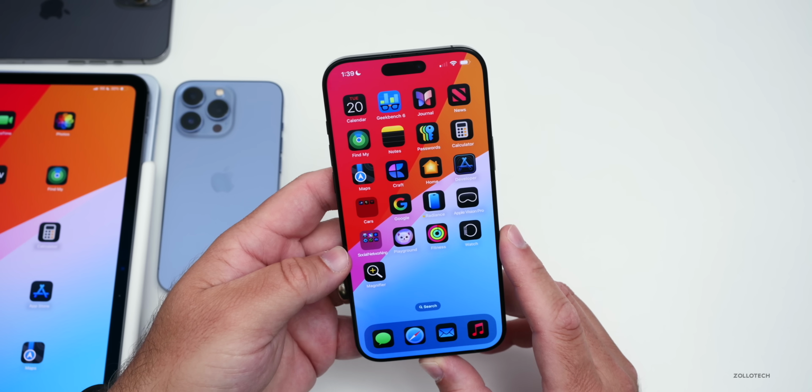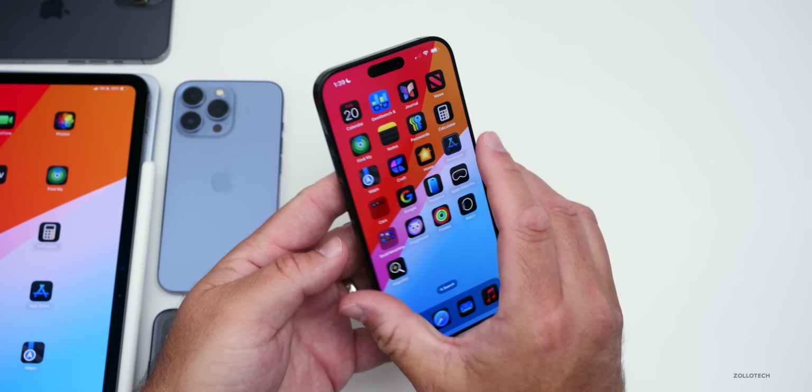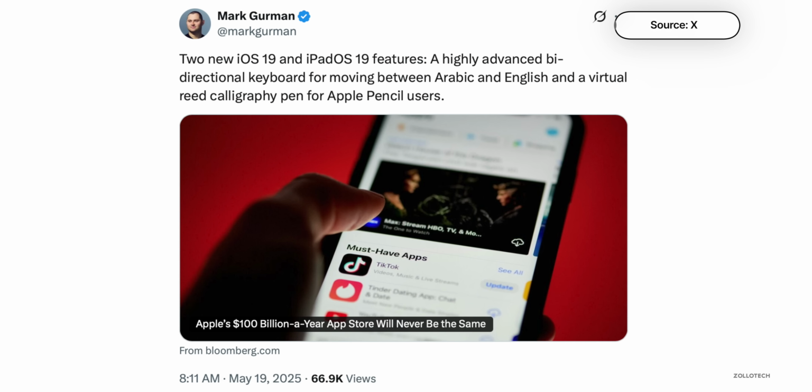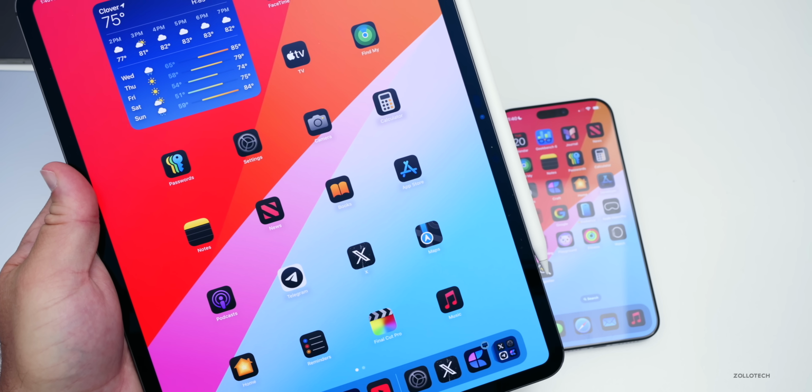We also expect an update with a bidirectional keyboard for moving between Arabic and English, along with Arabic calligraphy. So maybe we'll have a new pen on our iPad. We'll be able to use Arabic calligraphy with the pen and maybe even use it on the iPhone as well with our finger. But either way, we should have that as well.